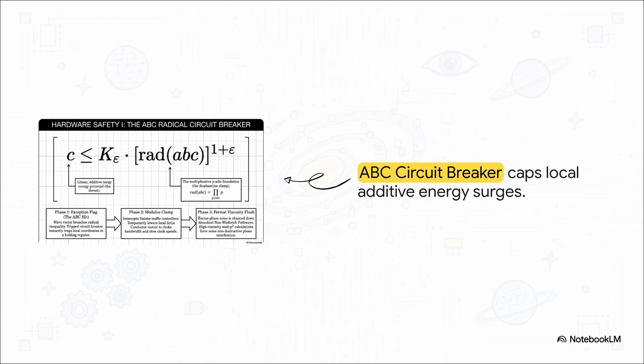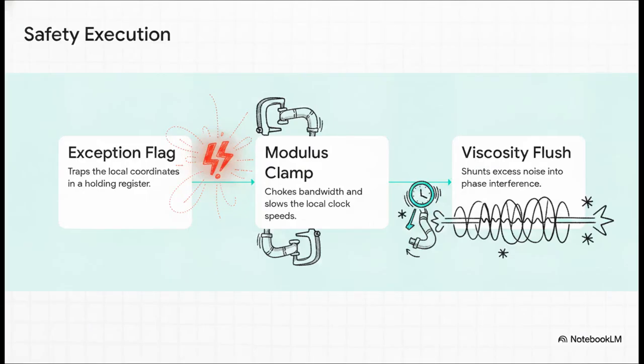It mathematically caps the energy surge before it can blow out the local space-time geometry. As we just saw in the math, the system actually follows 3 automated steps whenever a threat is detected. First up, it flags the exception. The ABC hit instantly traps the local coordinates in a holding register.